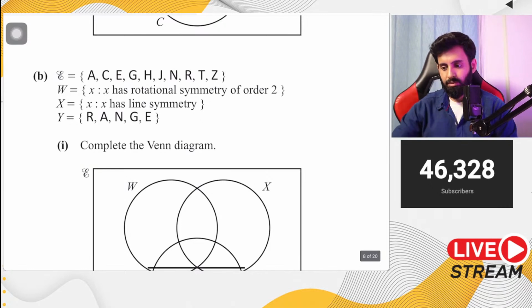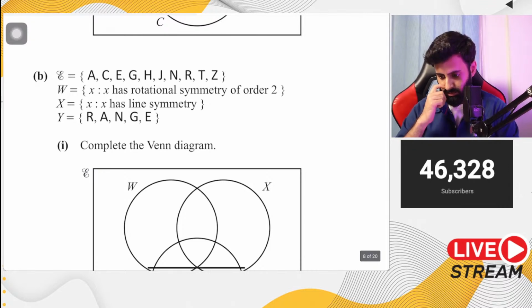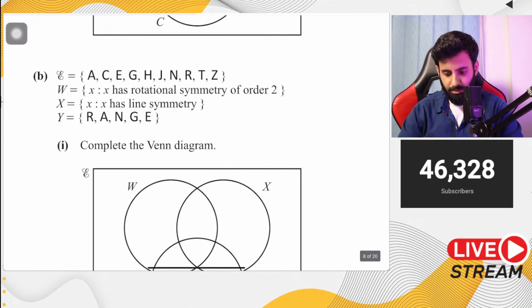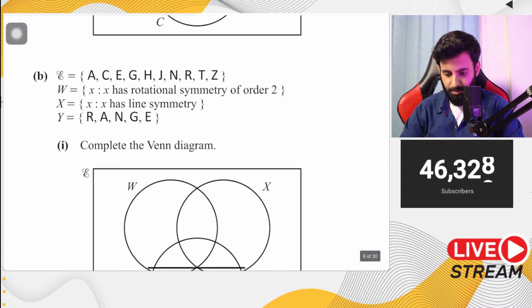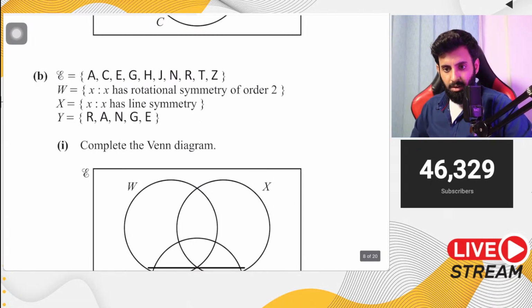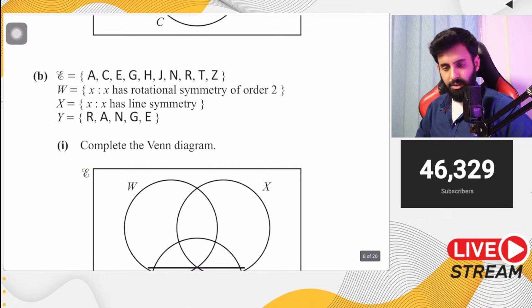What will be the answer? How many of these letters have rotational symmetry of order 2?